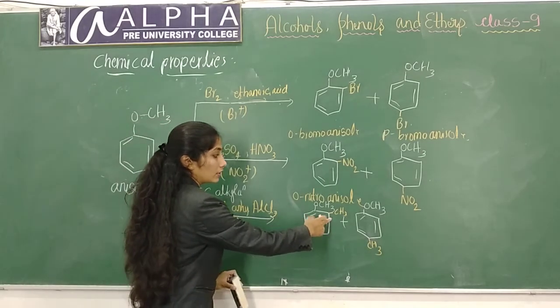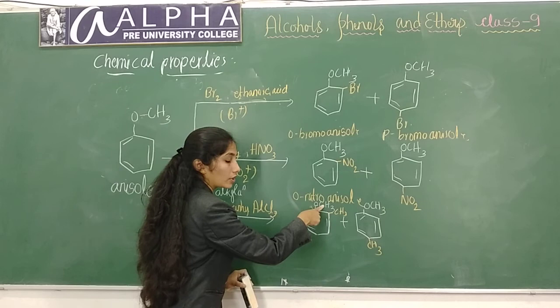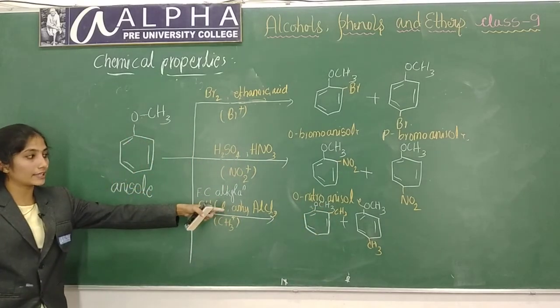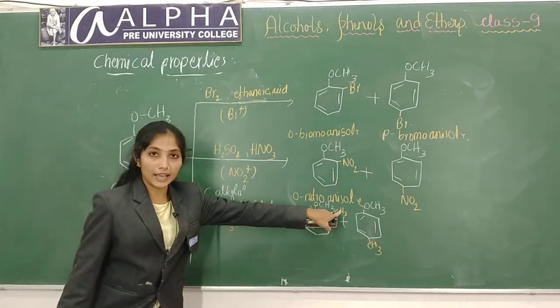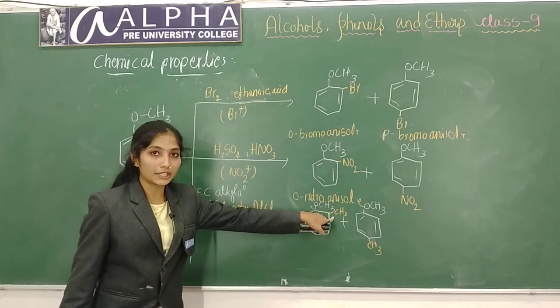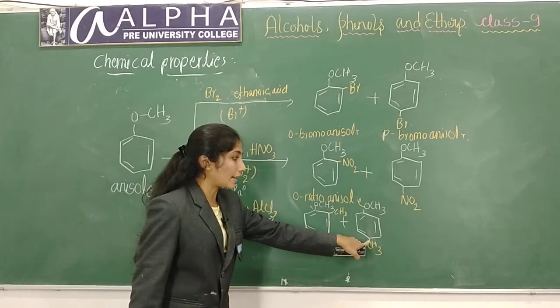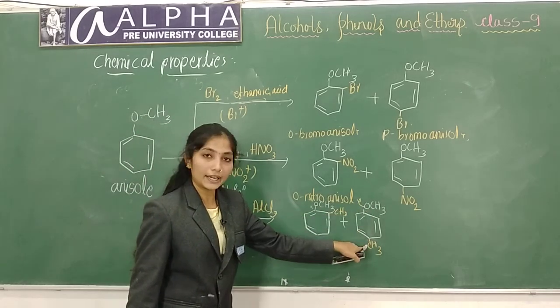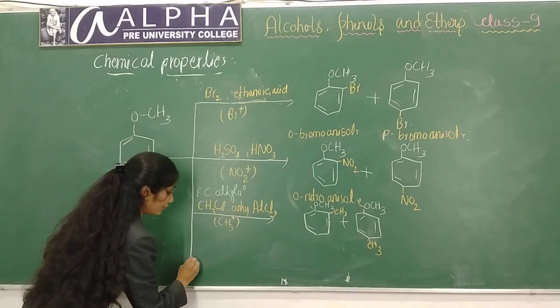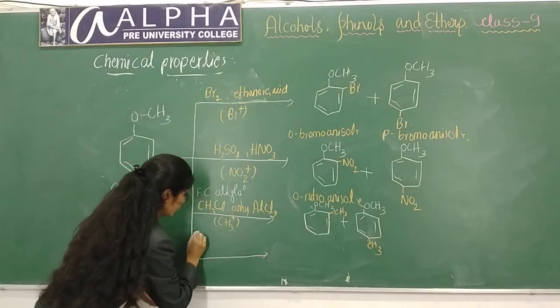What is this compound? If benzene ring is attached to CH3 group, then that is called toluene. So ortho-methoxy toluene. This is para-methoxy toluene. Okay. Next, the last reaction is Friedel-Crafts acylation.